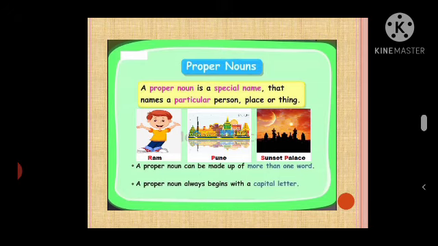A proper noun can be made up of more than one word, and a proper noun always begins with a capital letter. So you can see here Ram, your R is in capital, Pune, your P is in capital, Sunset, your S is in capital, and Palace, P is in capital.